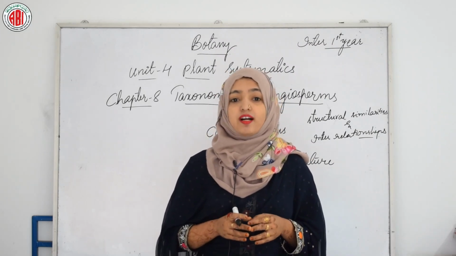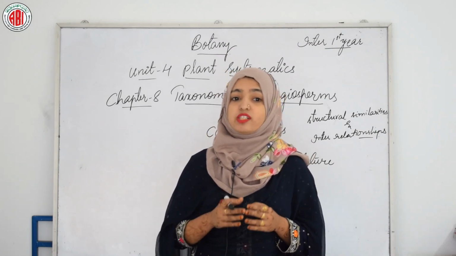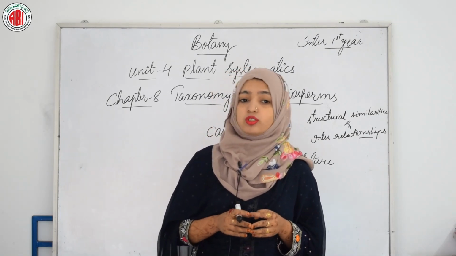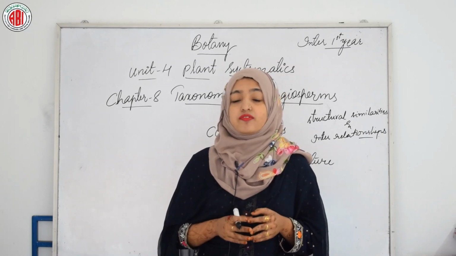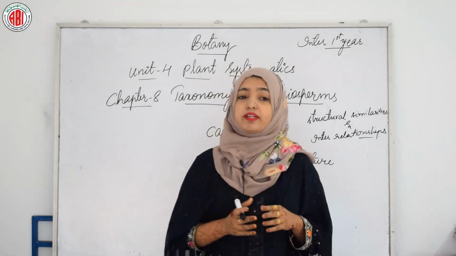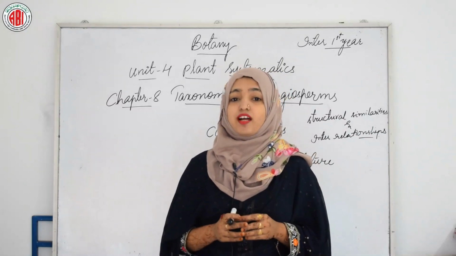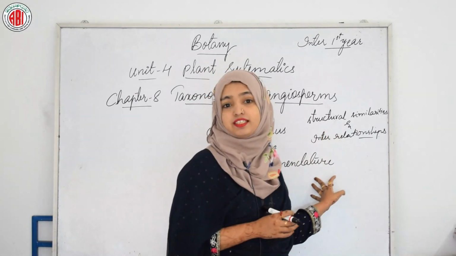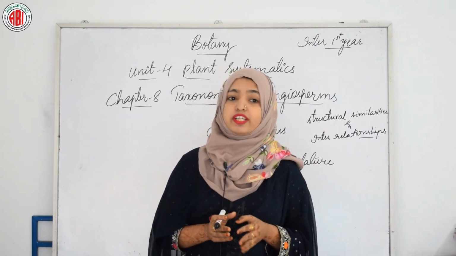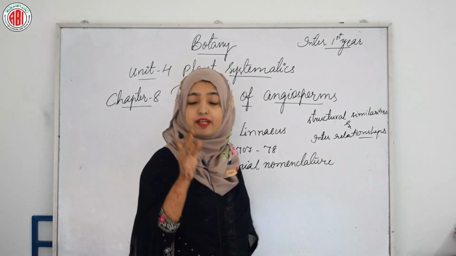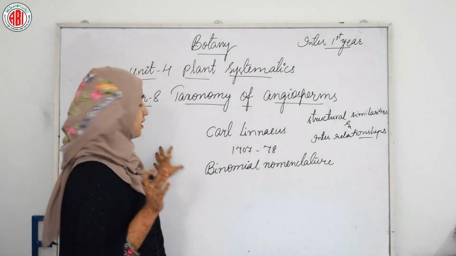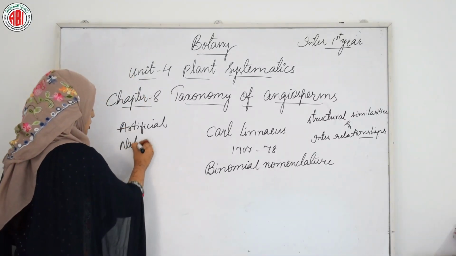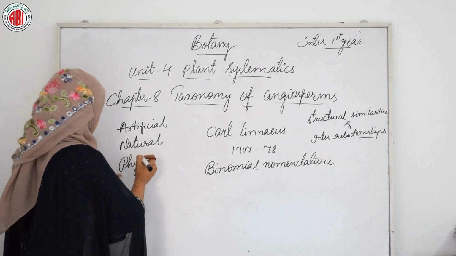These classifications were incomplete and fragmentary, as plants that did not fit into such classifications or were of no apparent economic value were usually ignored. So different systems of classification have developed gradually over the period and in tune with the advances that have taken place in other branches of botany as well as in allied sciences. Based on the criteria followed for classification, all the systems proposed from the beginning are grouped under 3 categories, that is artificial system of classification, natural system of classification and phylogenetic system of classification.